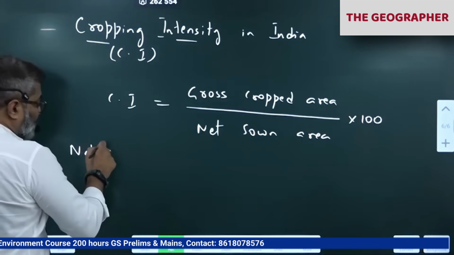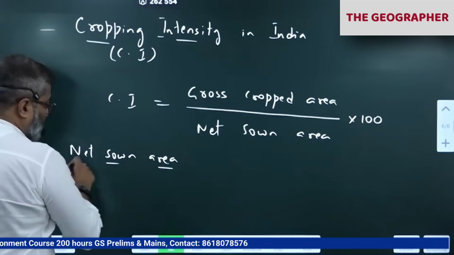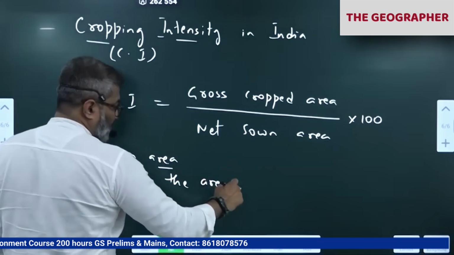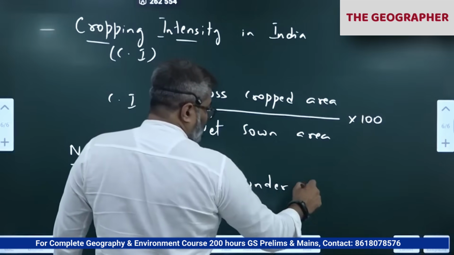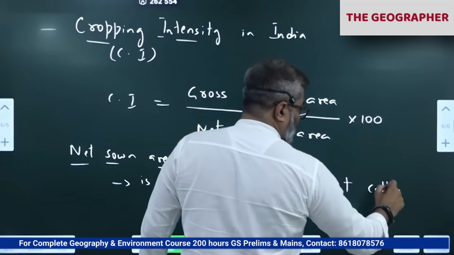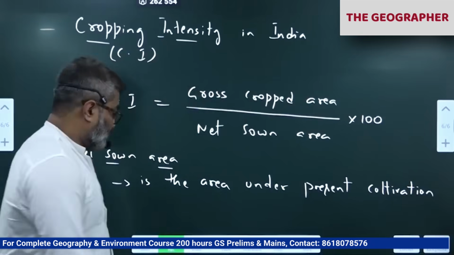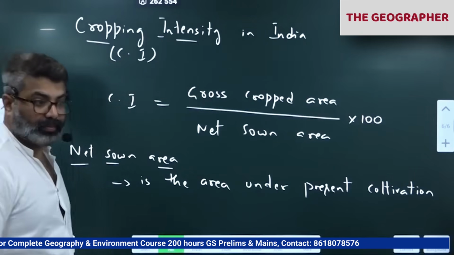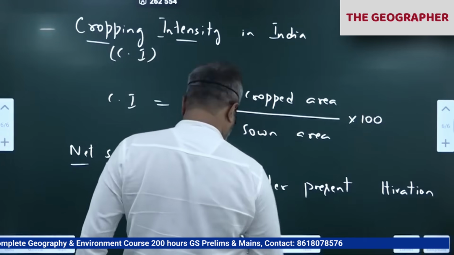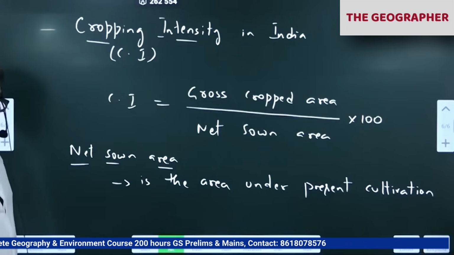NSA, net sown area, is the area under present cultivation. Area under present cultivation is called net sown area.